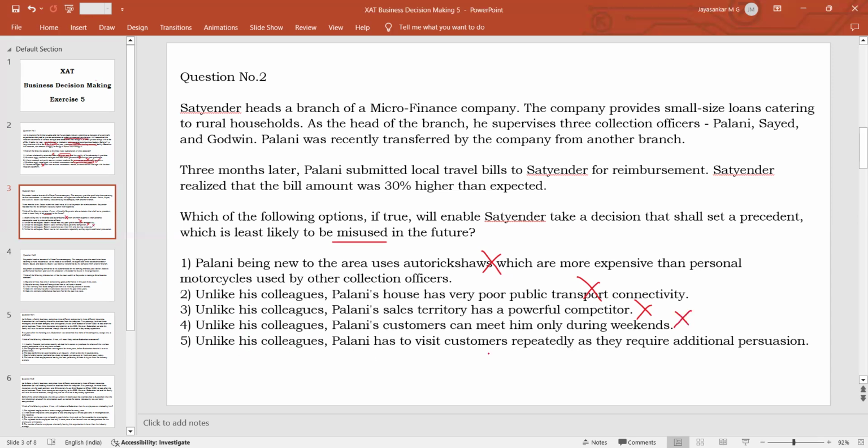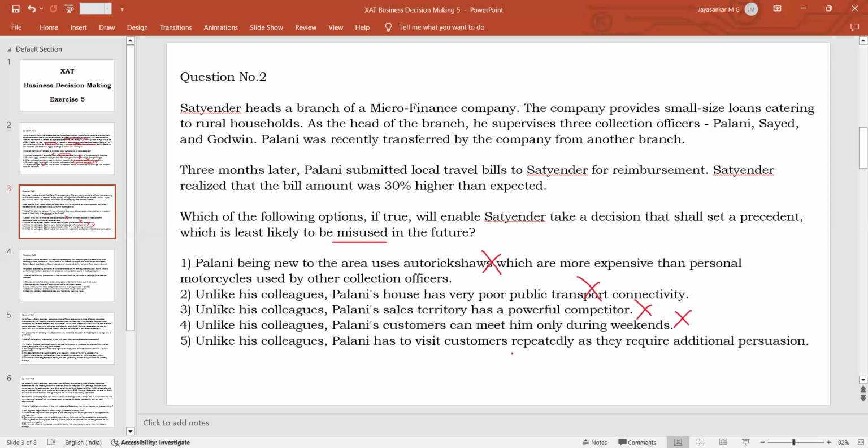Option 5, unlike his colleagues, Palani has to visit customers repeatedly as they require additional persuasion. So in the case of the area where Palani has to do the collection, the customers are not paying on one visit. So you have to do repeated visits. Repeated visits mean an increase in the TA bill. So this seems logical, because he is visiting customers on a repeated basis, and there might be a record for his visits, right?